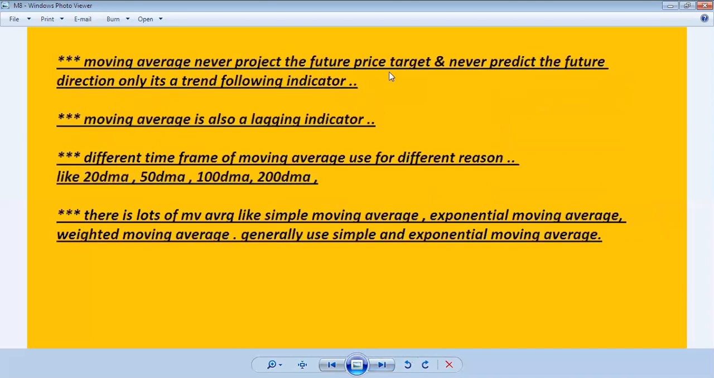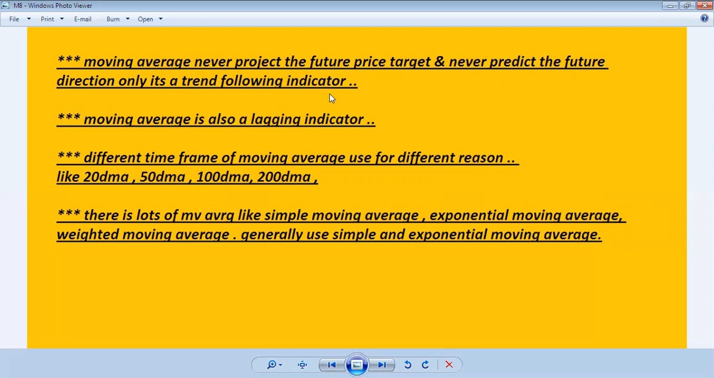Moving average never projects the future price target. Through this moving average, we never project a future price target. If a stock is 30 rupees, we never project that it will go to 100 rupees or 70 rupees or 50 rupees. We never project a future price target, and never predict the future direction, such as whether it is going to be a choppy trend, an uptrend or a downtrend.